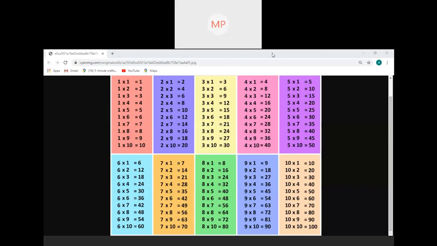Yes, ma'am. Yes, Sukirtan. Can you read the 3 times table? Yes, ma'am. 3 ones are 3, 3 twos are 6, 3 threes are 9, 3 fours are 12, 3 fives are 15, 3 sixes are 18, 3 sevens are 21, 3 eights are 24, 3 nines are 27, 3 tens are 30. Yes, very good.